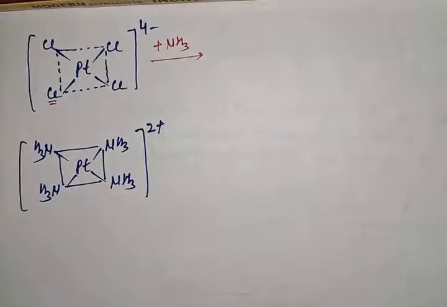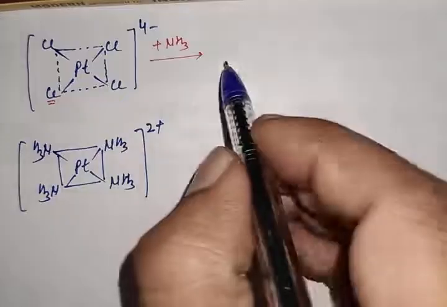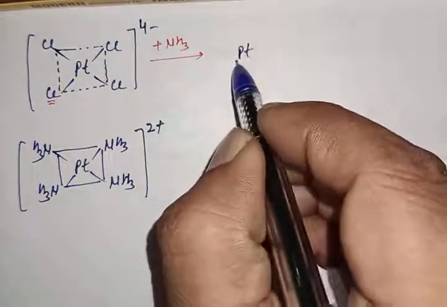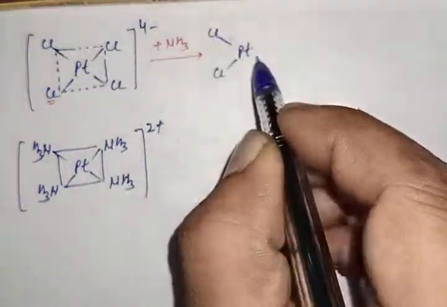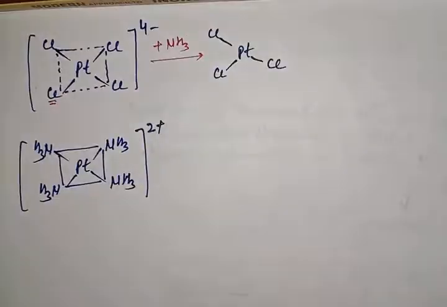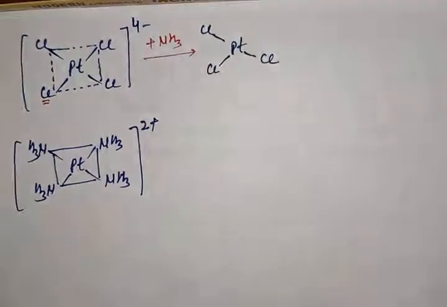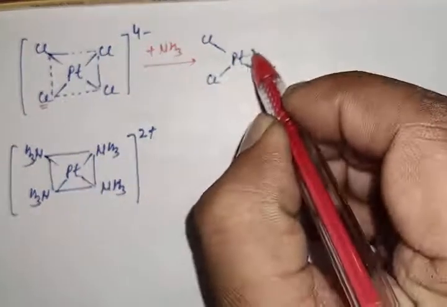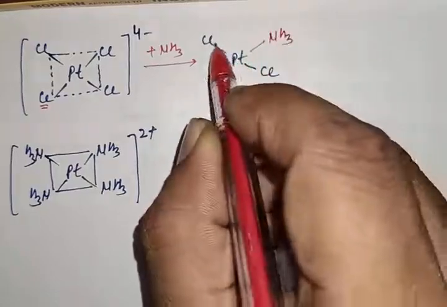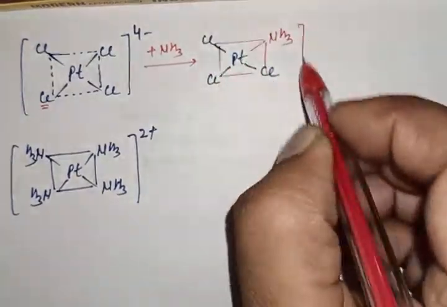Then the new complex will form, PtCl3NH3, where this NH3 occupies the position trans to this Cl. Now this new complex is formed.